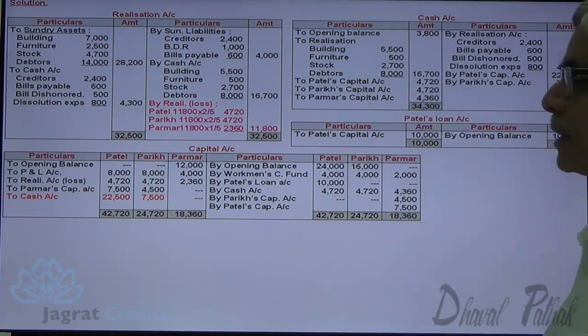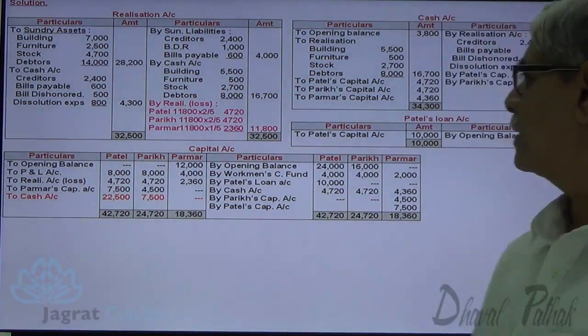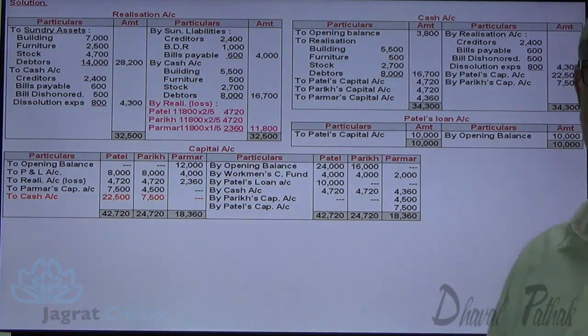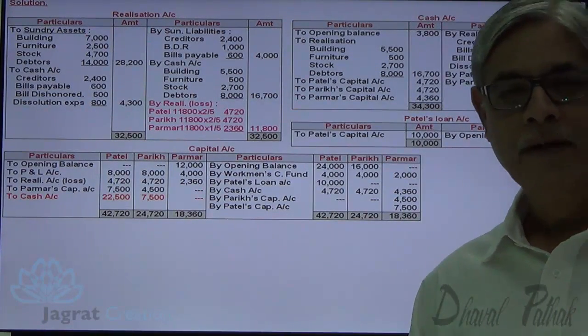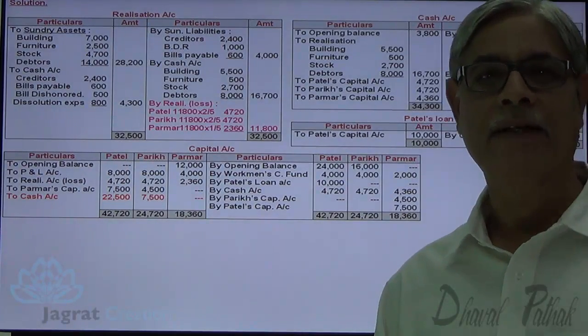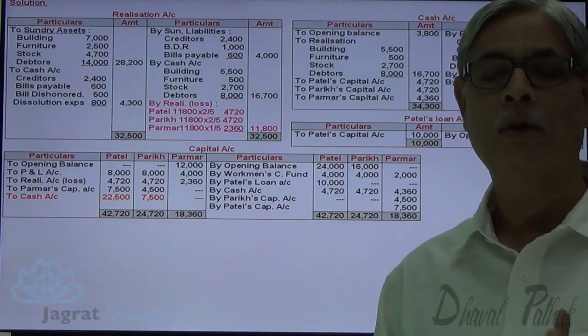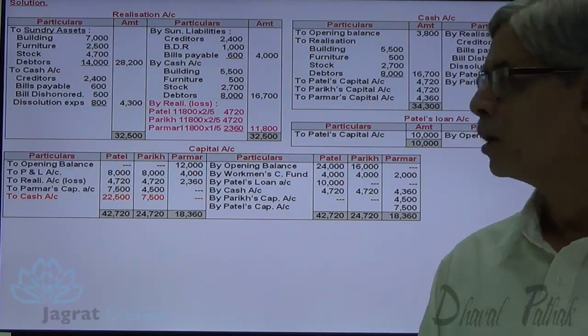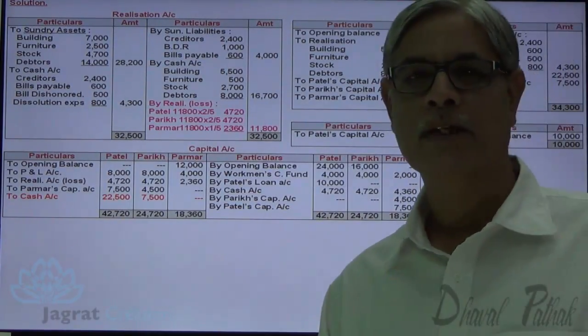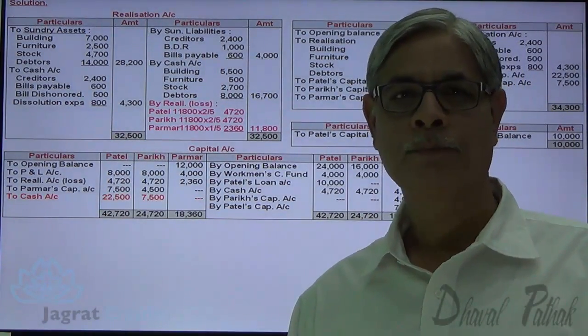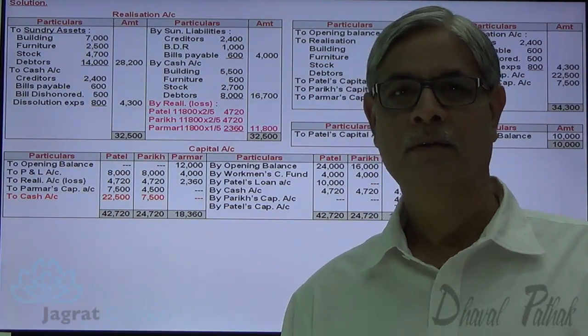Here also the total is 34,300. This is how the cash account agree. Cash account agree means no balance is left in cash account. How that could be? Because the partnership firm is dissolved. This is how sum on dissolution is solved here before you. I think you must have followed. Thanks to all of you.